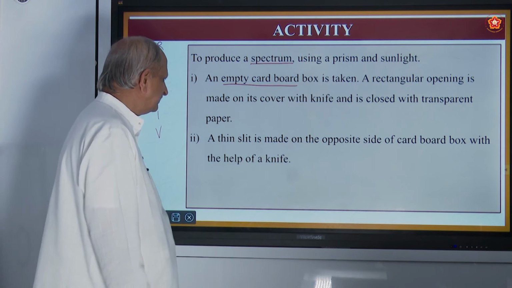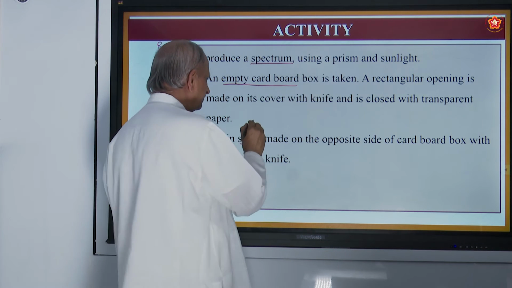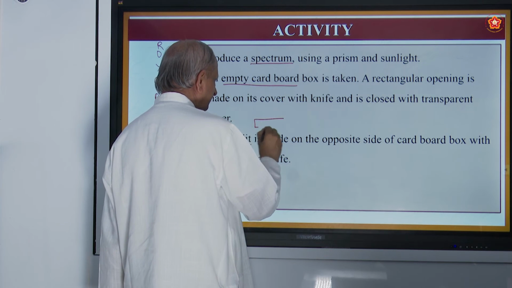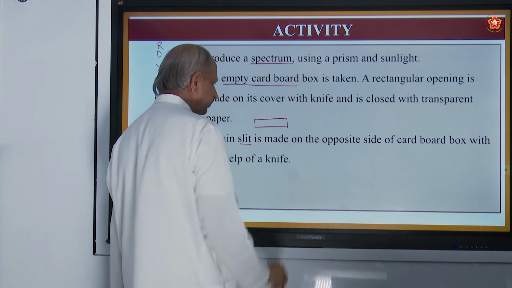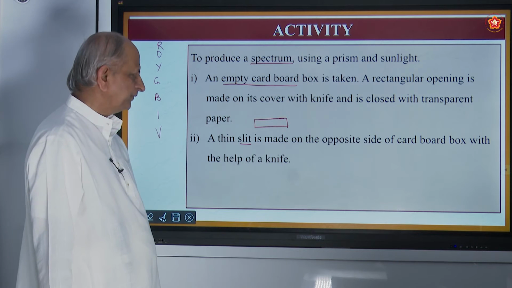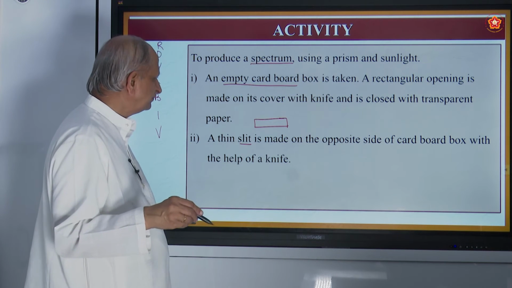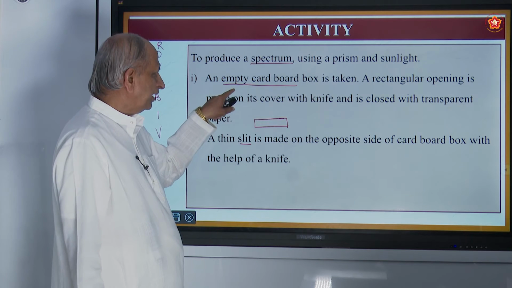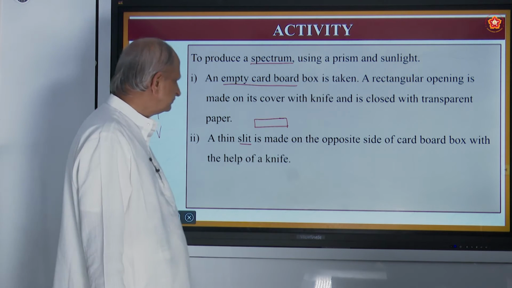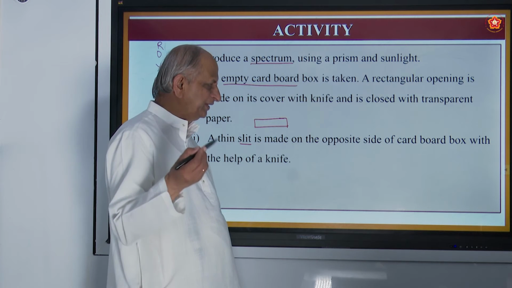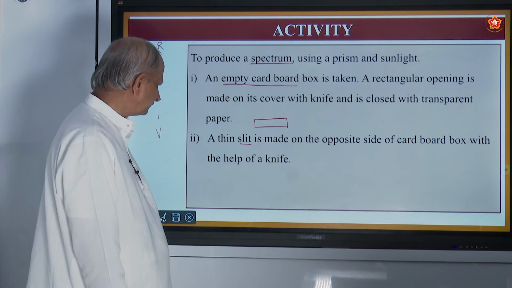Then a thin slit is made. Slit means a small hole like this, using a knife. The opposite side of the cardboard. One side you have a rectangular opening, other side you have a slit. With a knife only you have to cut that box.